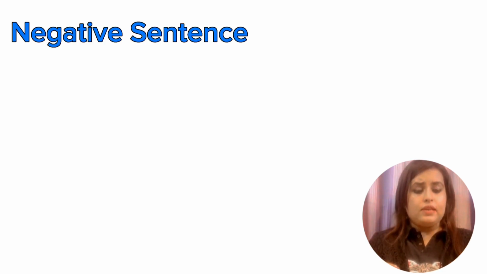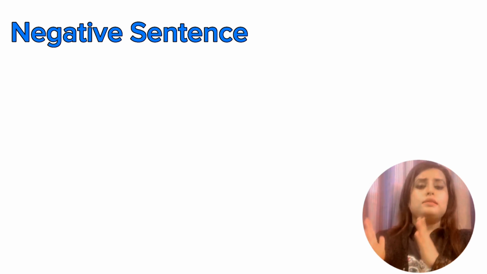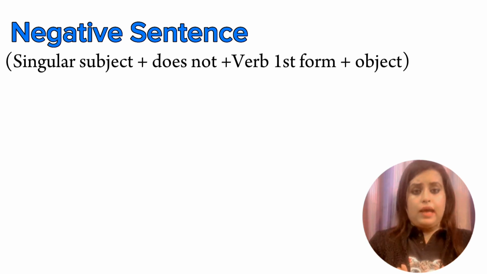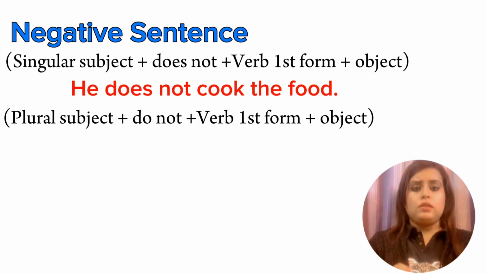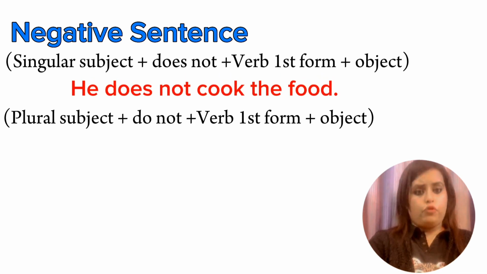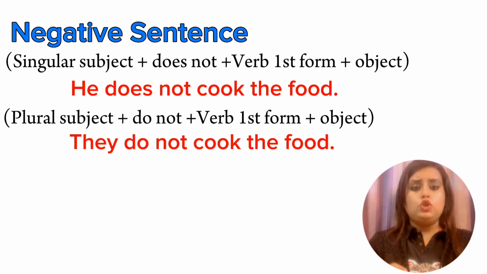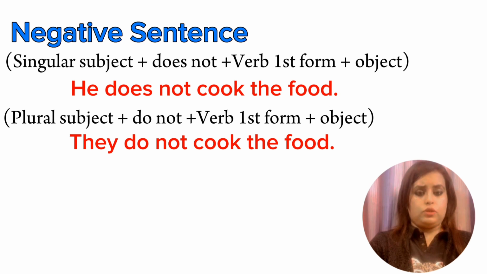Now for negative sentences, the rule is singular subject plus does not plus verb first form plus object. And the other rule is plural subject plus do not plus verb first form plus object. Now let us see the example. He does not cook the food. The same example in plural. They do not cook the food.